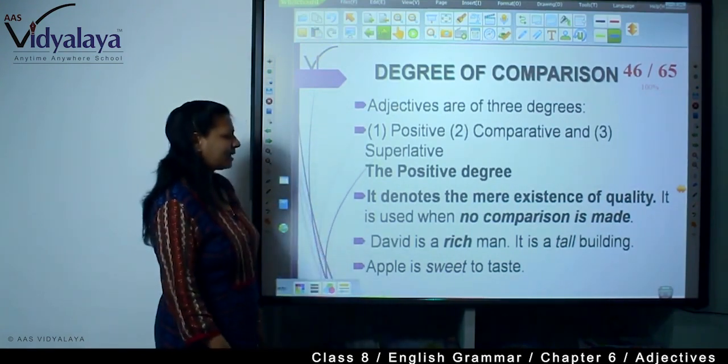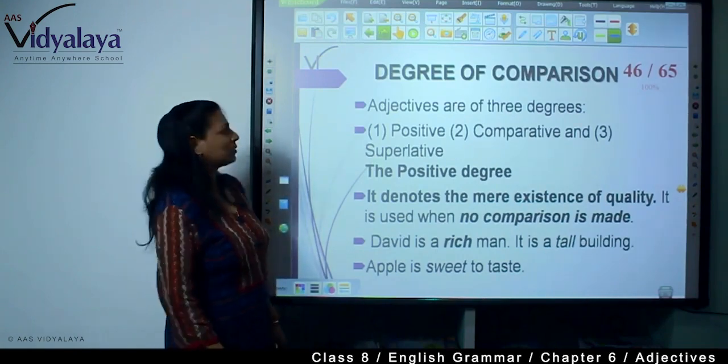See, David is a rich man. It is a tall building. Apple is sweet to taste.